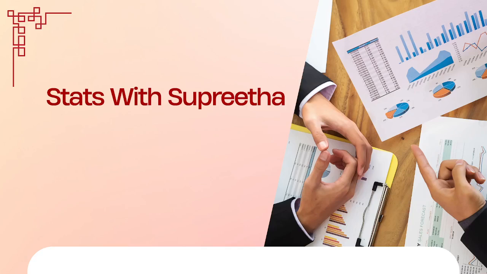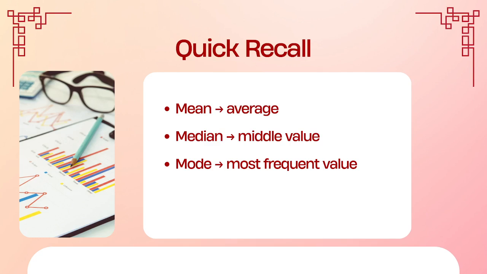Have you ever noticed that mean, median, and mode are sometimes different but still connected? Today, we will learn about the relationship between mean, median, and mode. Let us first recall what mean, median, and mode are. Mean is the average of the data, median is the middle value of the data, and mode is the most frequent value of the data.